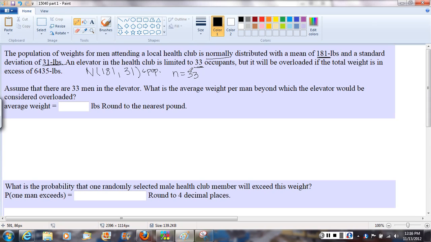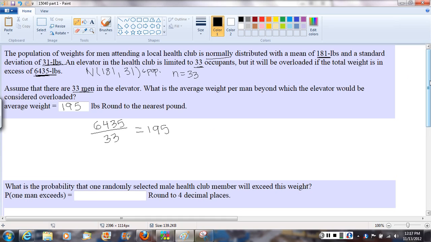Let's take a look at question 1. Assume there are 33 men in the elevator. What's the average weight per man beyond which the elevator would be considered overloaded? So to solve this, we'll take the max weight. It's overloaded if it's more than 6,435 pounds, and divide it by the number of people on the elevator, which was 33. So if we do that out, 6,435 divided by 33, we get 195 pounds. So if the average weight per man on the elevator is 195 pounds or less, we'll be under the weight limit, but if it's more than 195 pounds, we'll be over the weight limit. Not good news for the people on the elevator.